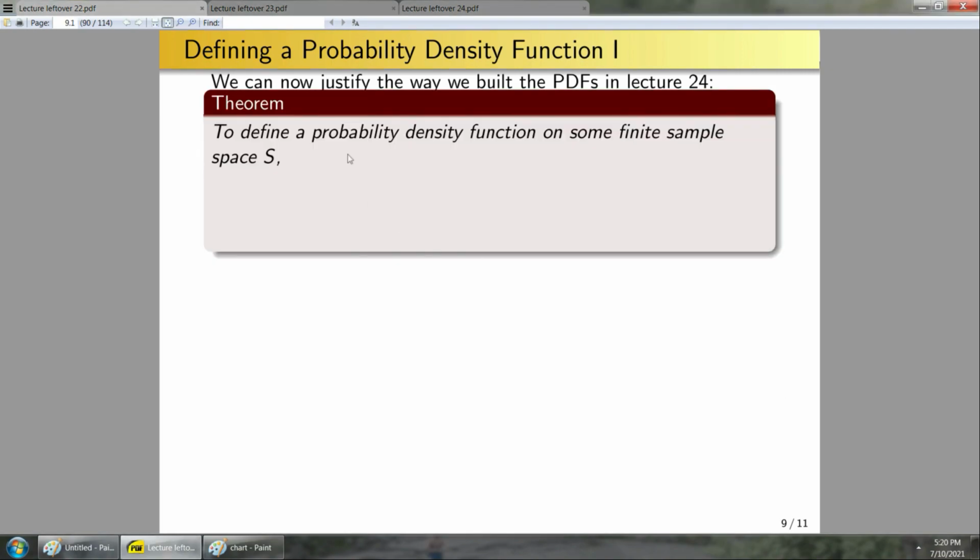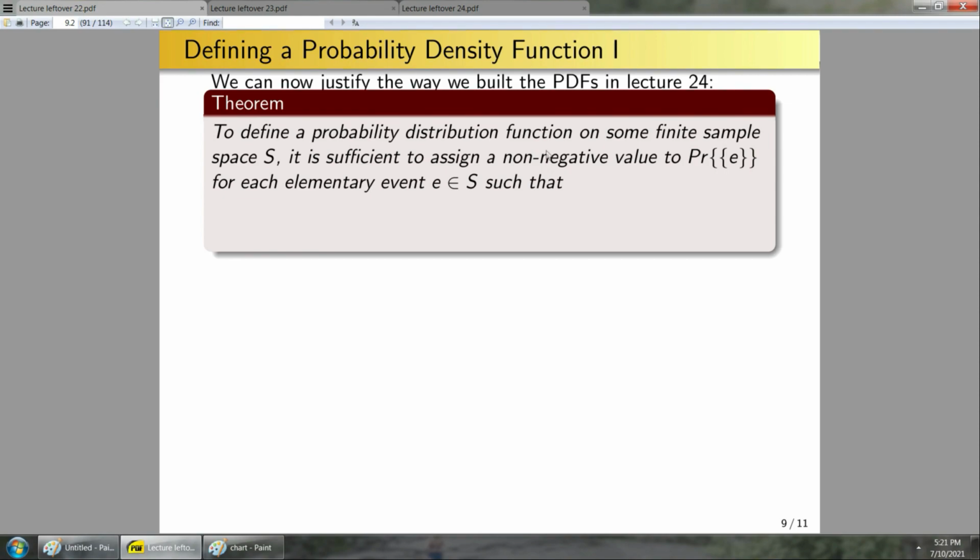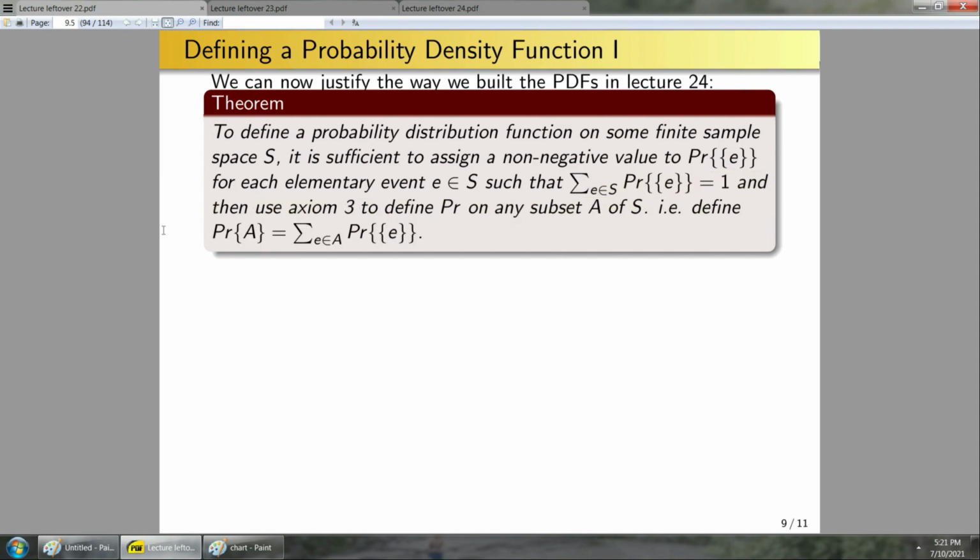Okay, so to define a PDF on some finite sample space S, it is sufficient to assign non-negative values to Pr of E for each elementary event E in S, such that the sum over all of the events of this Pr of E is equal to 1, and then use axiom 3 to define Pr on any subset of S. By this last statement, I mean to say, explicitly, we will define the probability of A occurring to be the sum of the probabilities that all of the events in A occur.